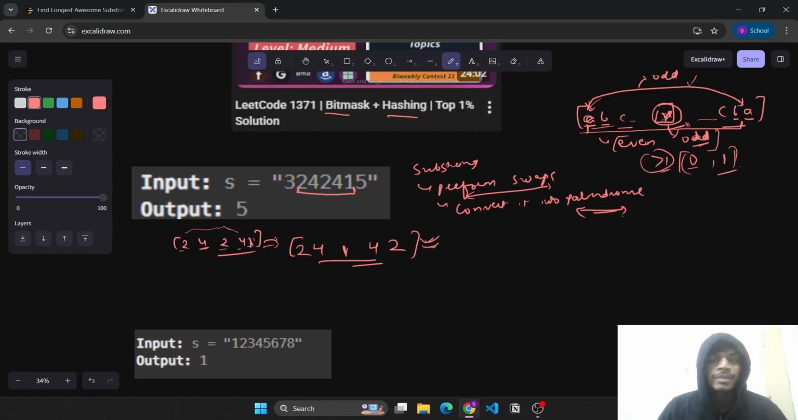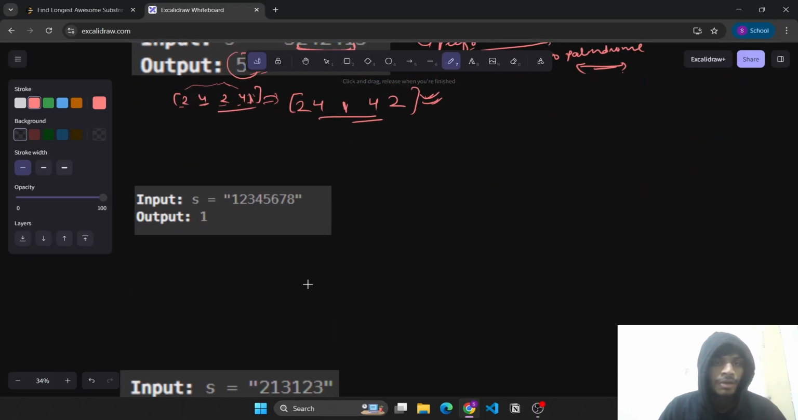Hence the longest substring which we can make a palindrome here was of length 5, hence the output here is 5 only. Let's see this given input. Here, as we can see, all the elements are distinct. So if we consider any substring of length 1, it will be a palindrome in itself, and hence the output here is 1.